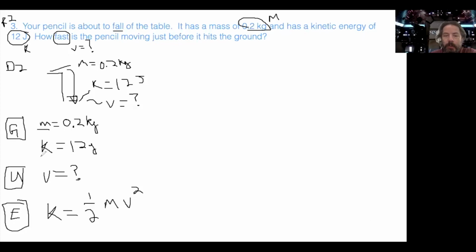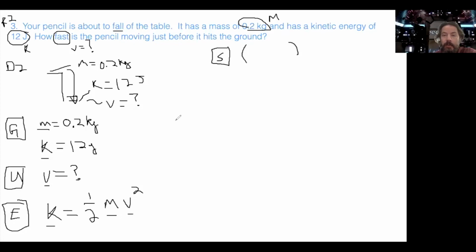We have an M, we have a K and a V, and that's what our equation has: K, M, and V. So that's the equation we must use. Now we've got givens, unknown, equation. Next is our substitution. We need to substitute our numbers. This is where most people make their mistakes, so make sure you're reading your table. This is why we make the table, okay?